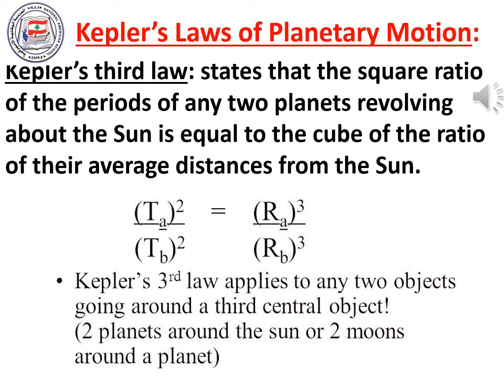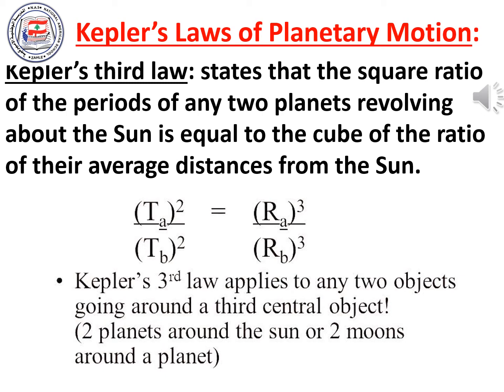Let's note that the period is the time it takes for the planet to complete one revolution around the Sun. So Kepler's third law states that the square ratio of the periods, Ta squared over Tb squared, is equal to the cube ratio of their average distances from the Sun, Ra cubed over Rb cubed. We must note that Kepler's third law applies to any two objects going around a third central object.